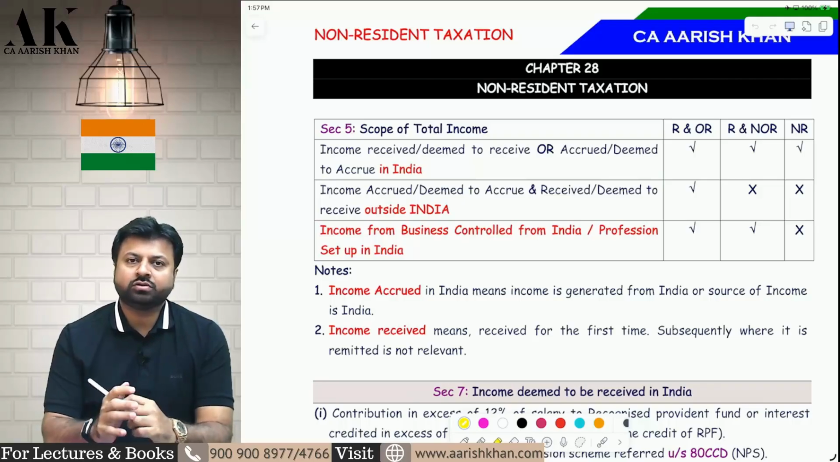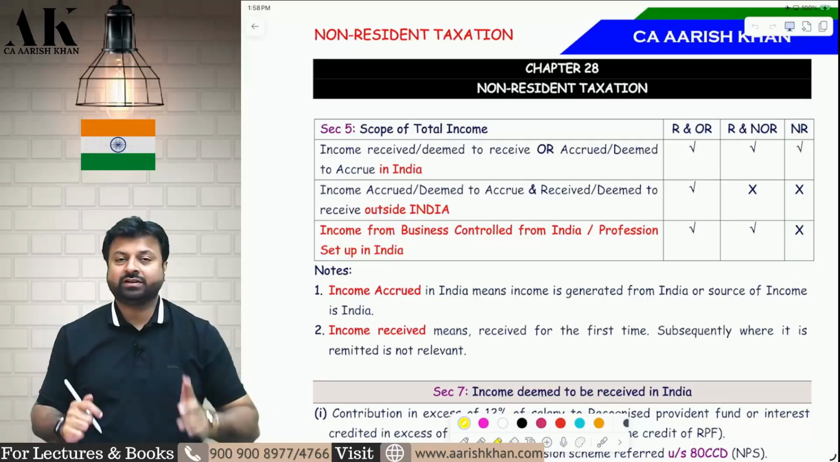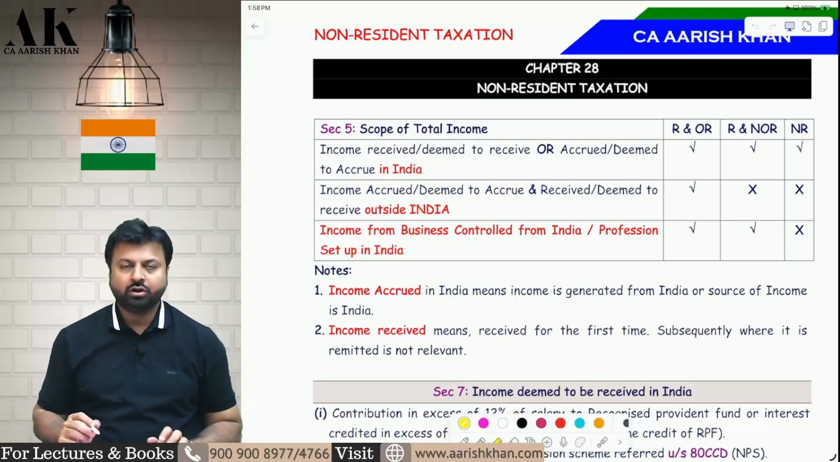So today we are going to start with revision of a very important topic, one of the most important topics of CA Final, that is non-resident taxation. We will try to cover every aspect of this chapter which we have done in class in great detail, with proper interlinking wherever required. Okay, so without wasting any further time, let us start with the discussion of non-resident taxation.